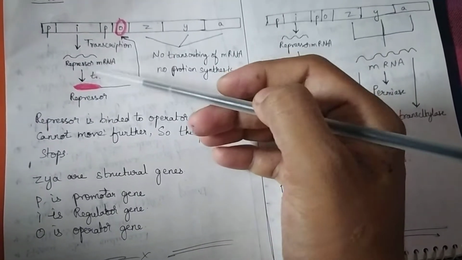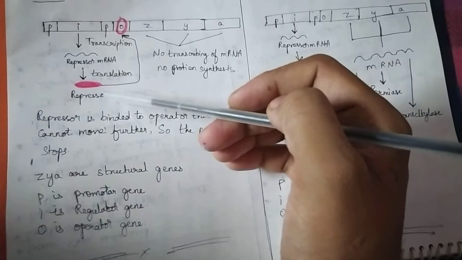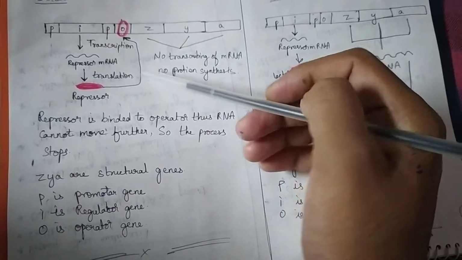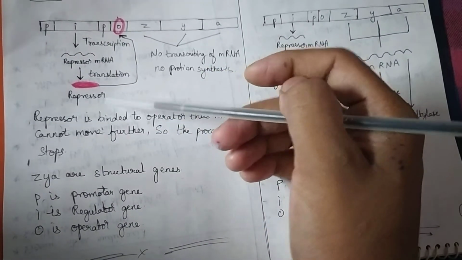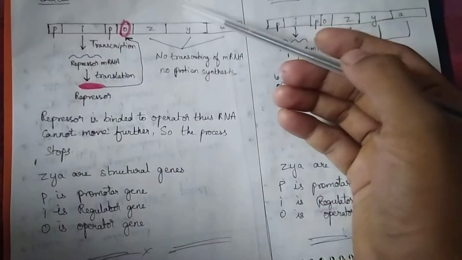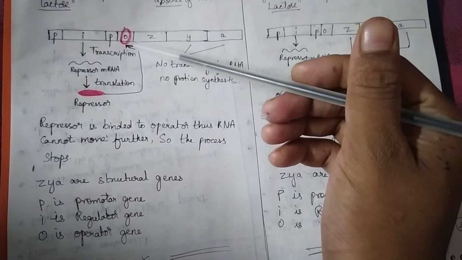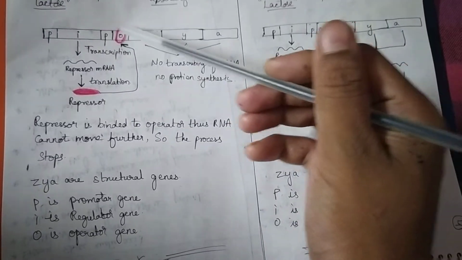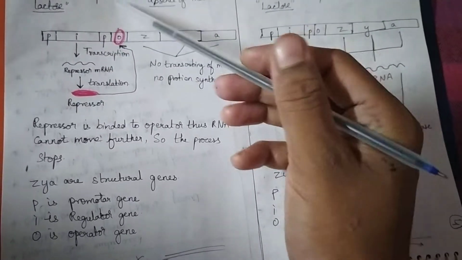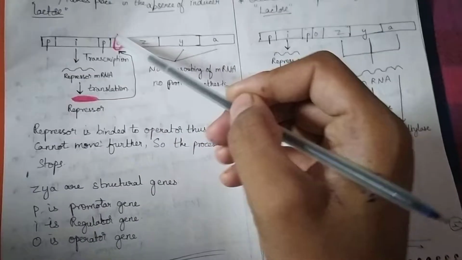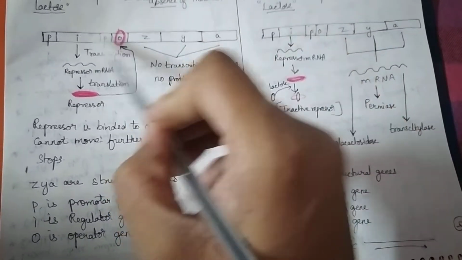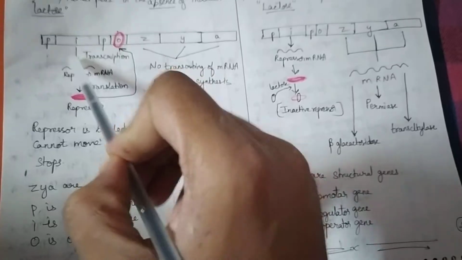forms repressor mRNA. The repressor mRNA undergoes translation and forms a repressor protein. This repressor protein, in the absence of lactose, forms a bond with the operator gene, making a road block for the forwarding of this RNA polymerase.